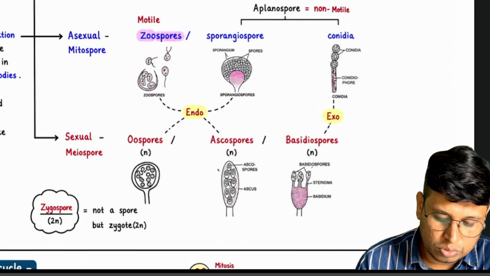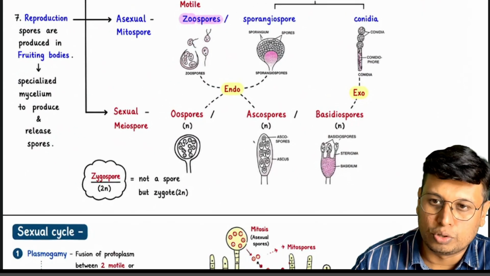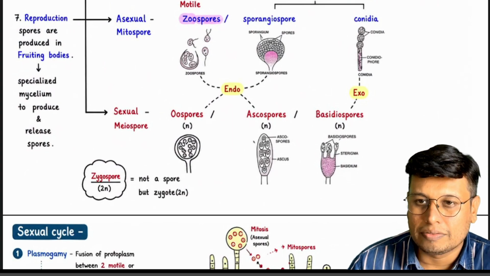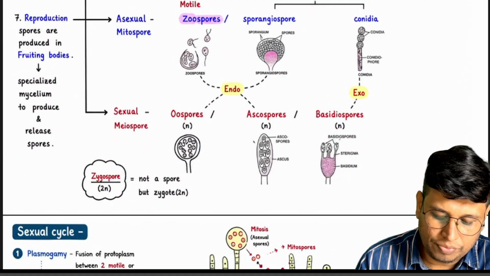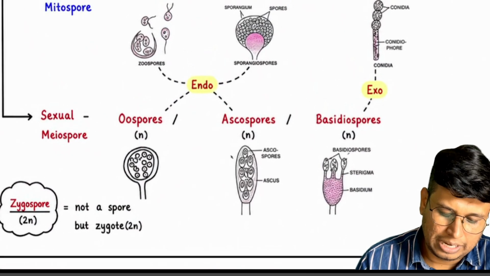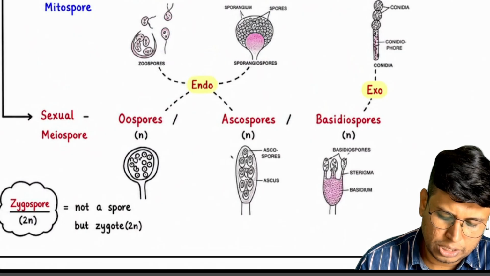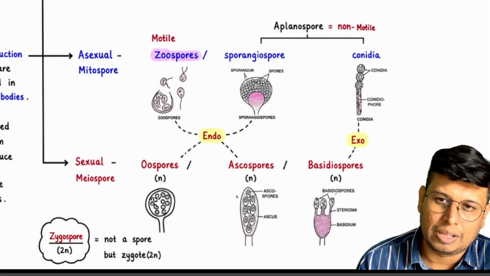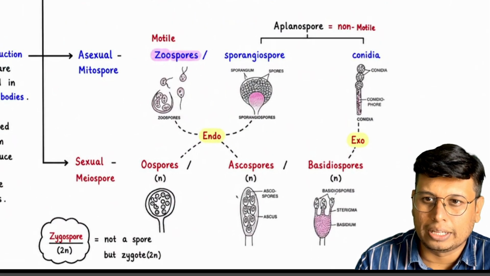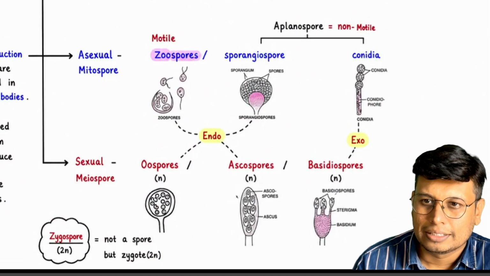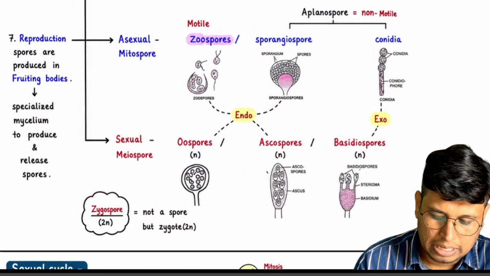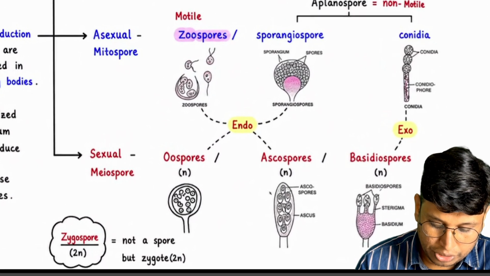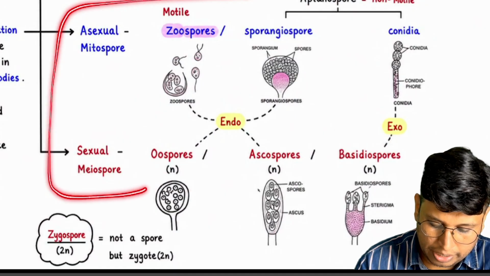There is no rule that asexual spores should be endogenous or exogenous, so don't make such connections. It has nothing to do with sexual or asexual. If they are produced on the tip, they are exogenous. If they are produced inside some covering, they are endogenous. It is a high-weightage topic, and they will ask questions based on this, so pay attention.